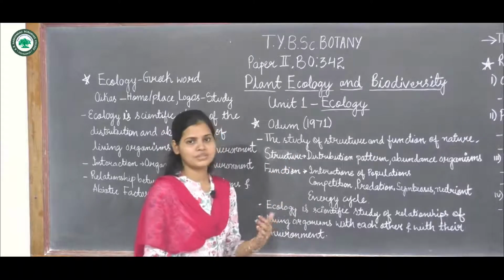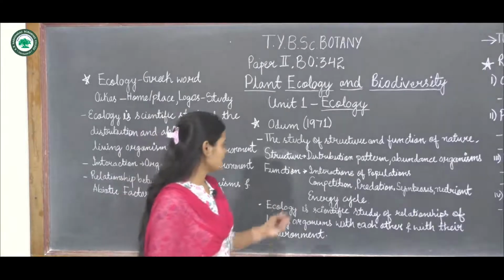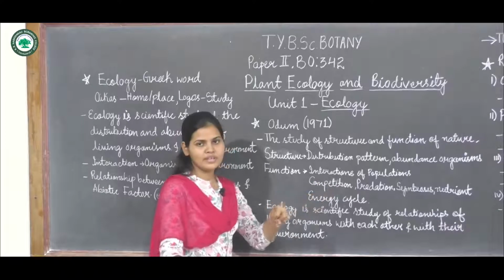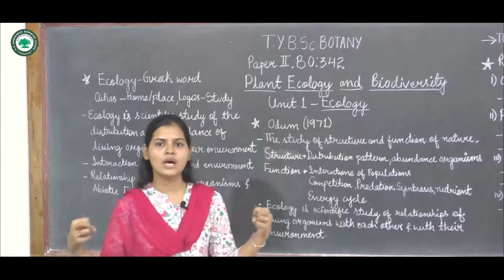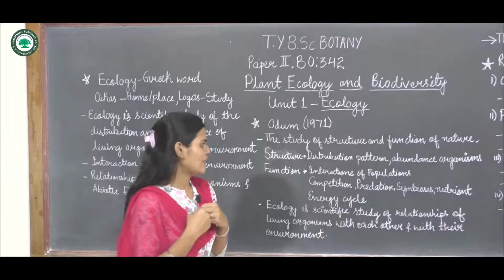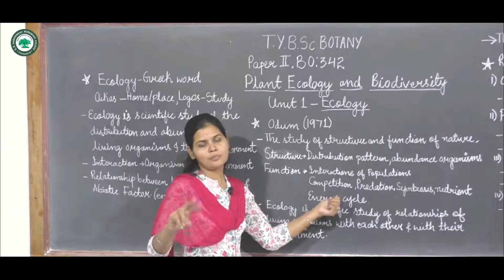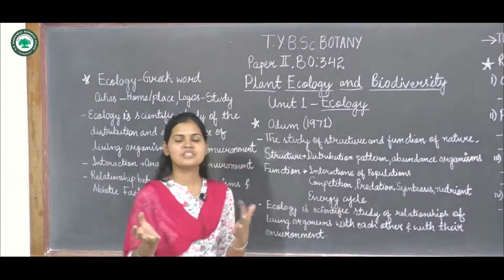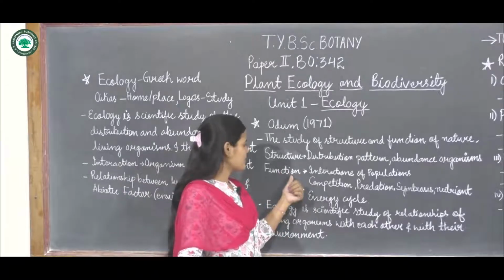So what does function include? Function is interaction of populations, meaning how two populations living in the environment are interacting. Next is competition within the species. Then predation, the prey-predator relationship, also comes under function.